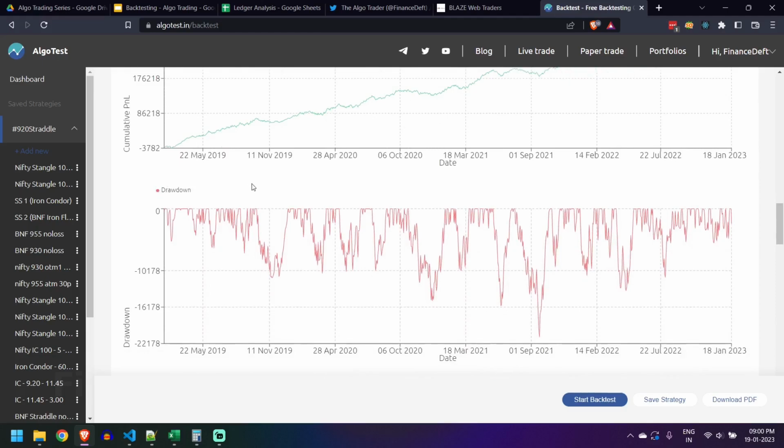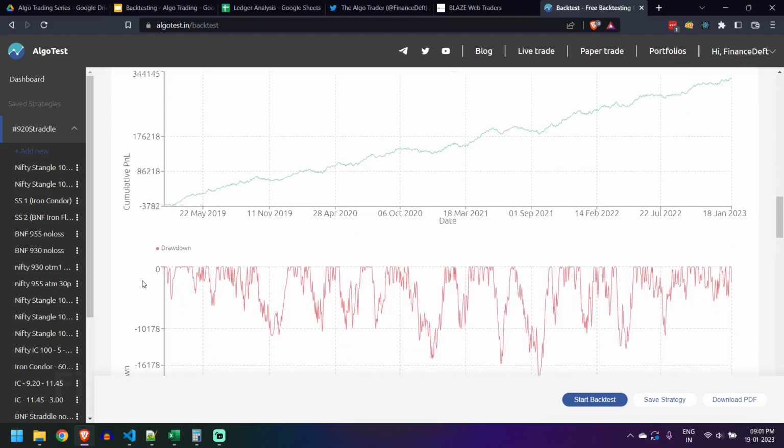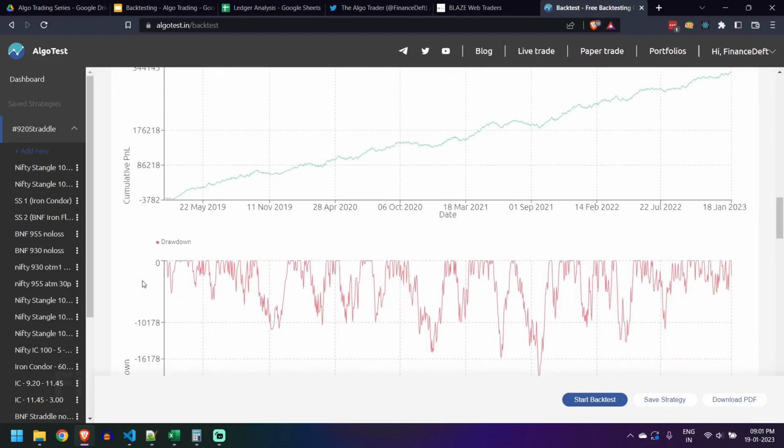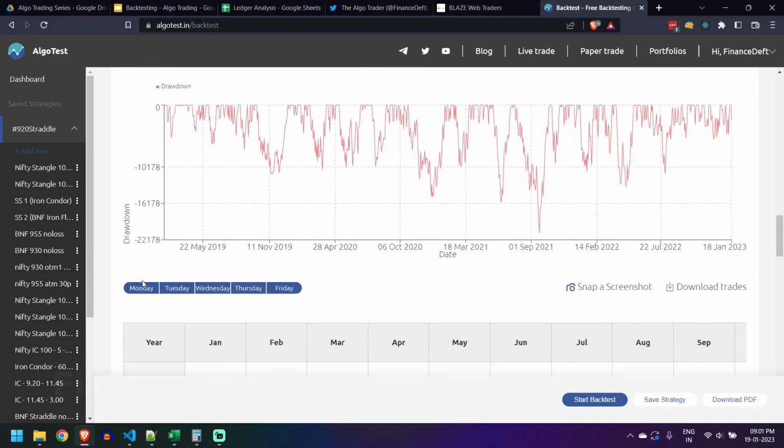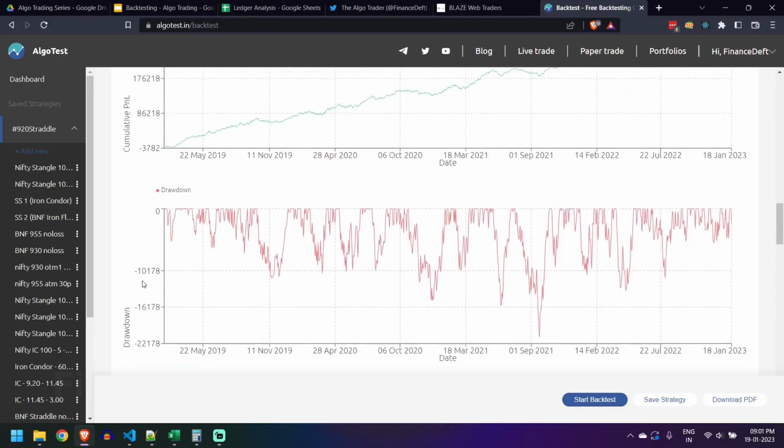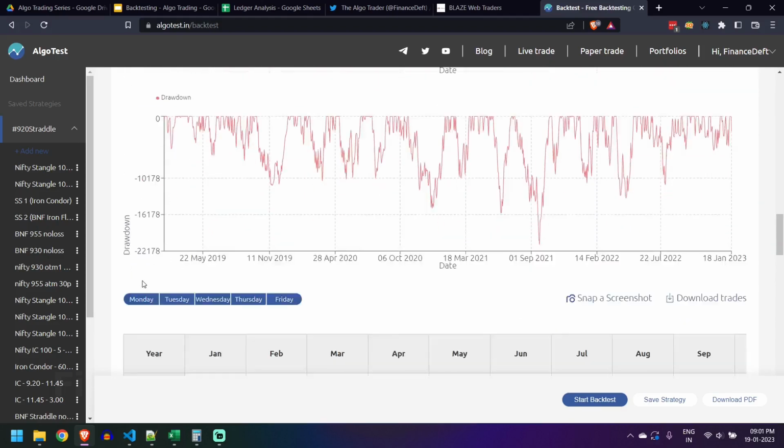Drawdown is nothing but whenever you're in a losing streak. It shows how much maximum you will lose. As you can see, the maximum drawdown of this strategy is about 20,000. Capital required for deploying one lot of call and selling one lot of call and put in Nifty is approximately 1.3 lakhs.